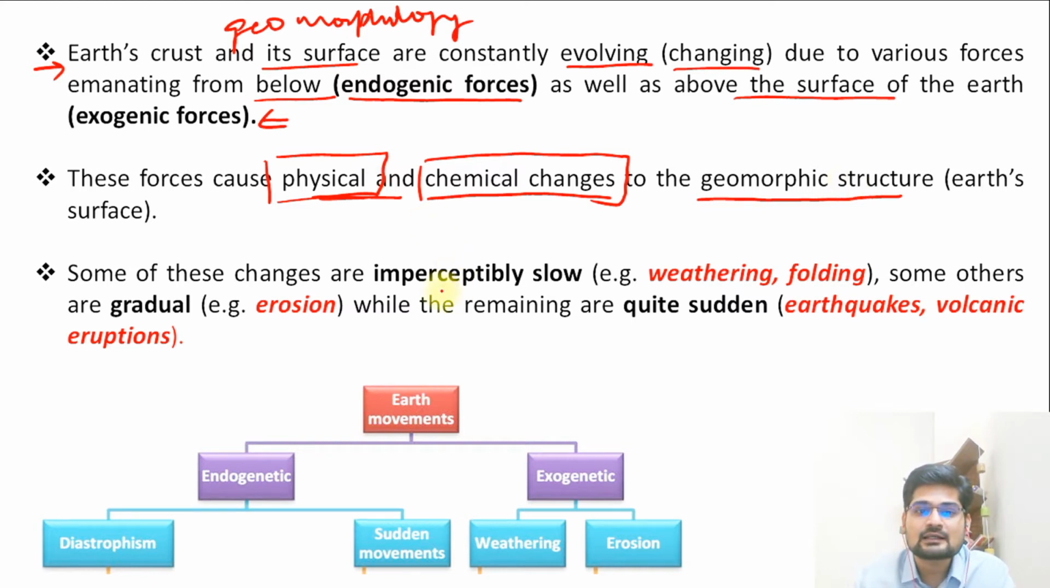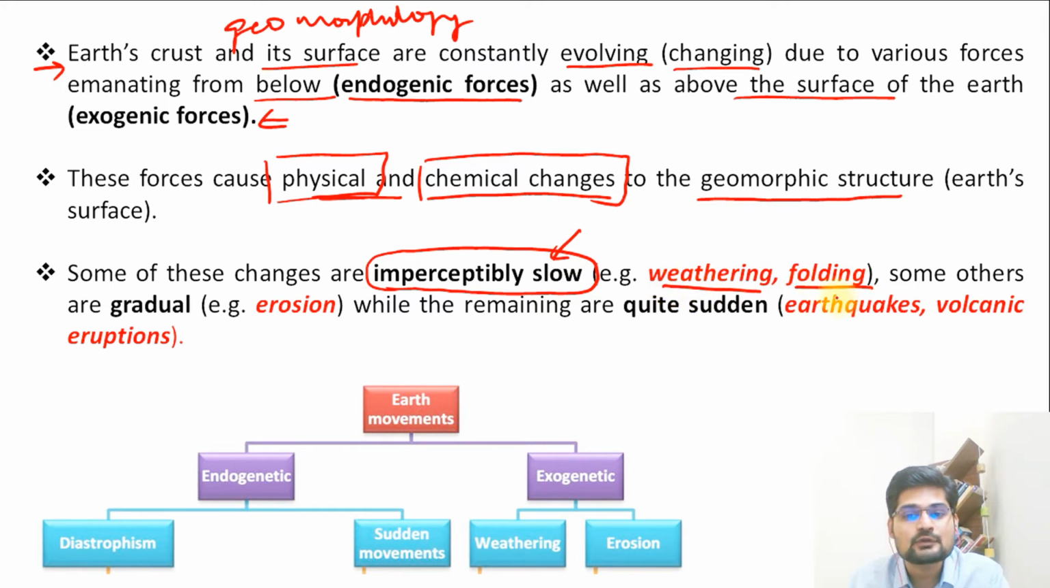Some of these changes are imperceptibly slow in nature, which are very slow. These forces are important when we see weathering and folding. These are the processes that we are going to study in detail in lectures to come. Some others are gradual in nature, like erosion, while the remaining are quite sudden kinds of forces, which happen suddenly out of the blue, like earthquakes and volcanic eruptions. So what we see here is that these forces have different natures. Some are very slow, some are very gradual, some are sudden.